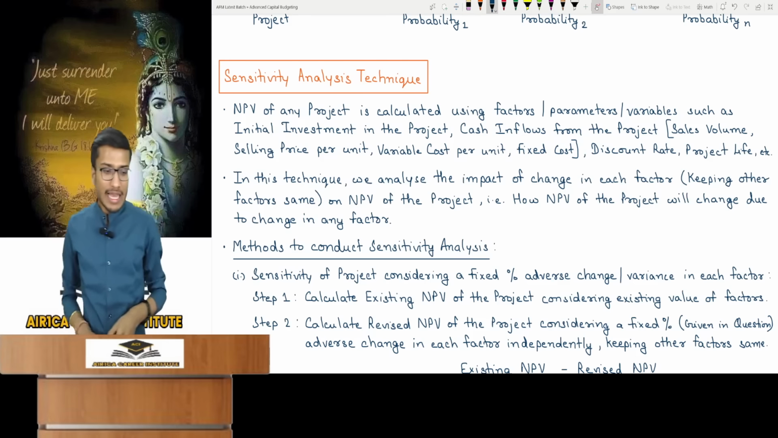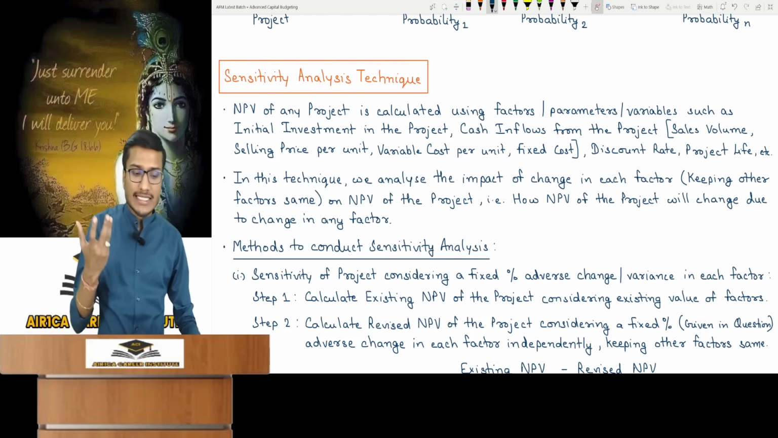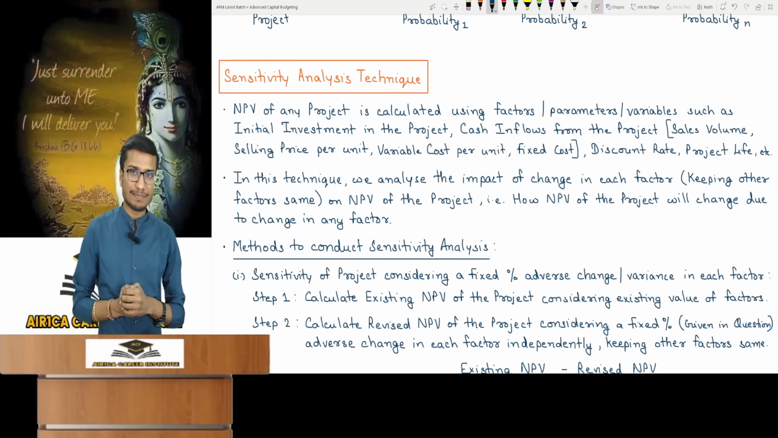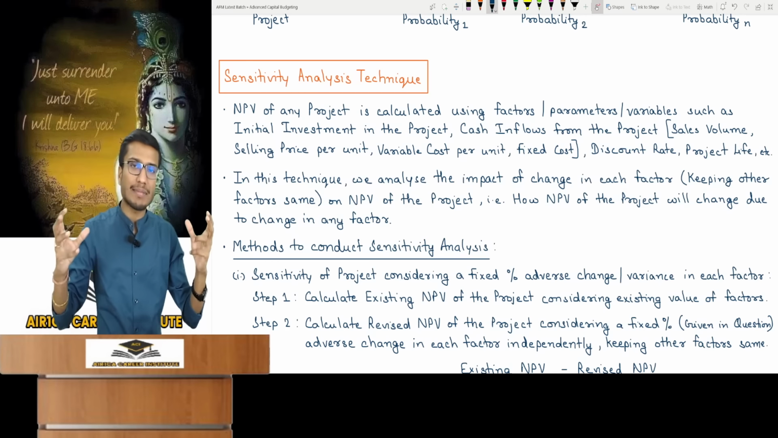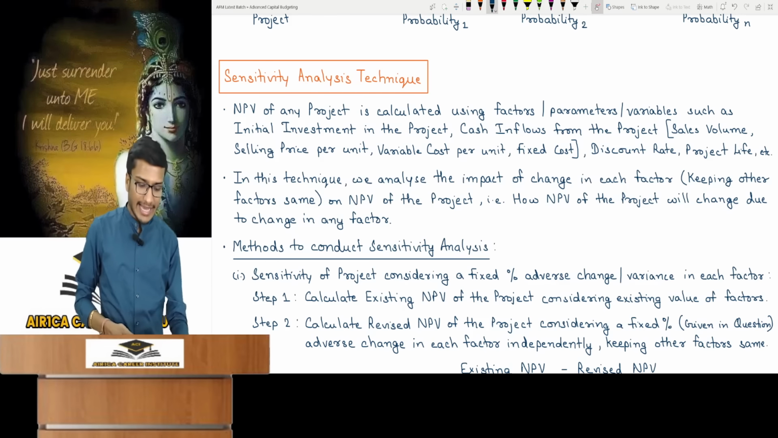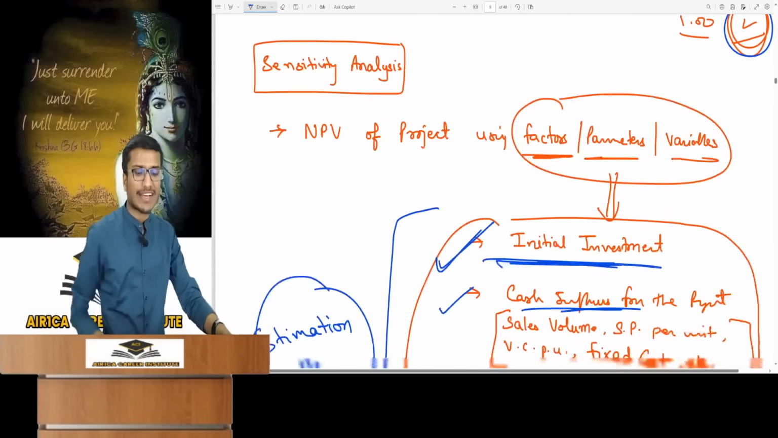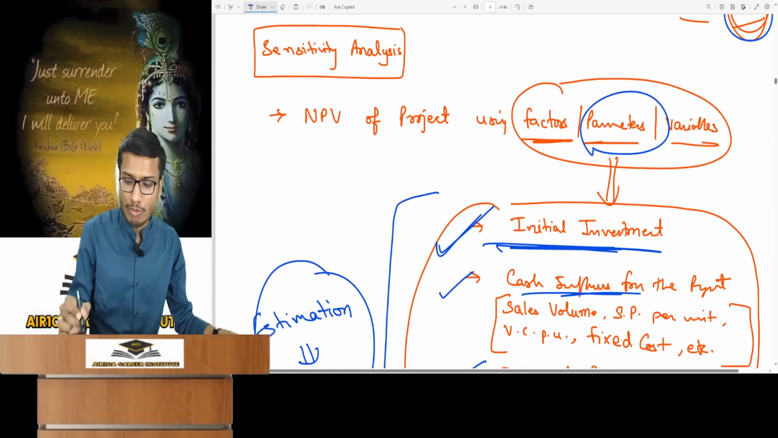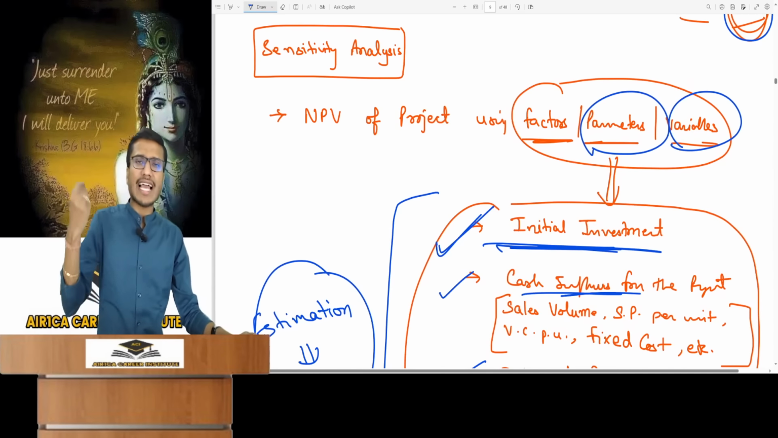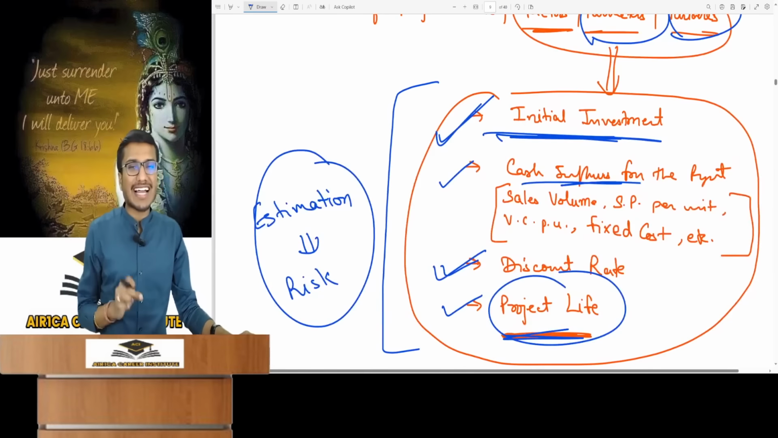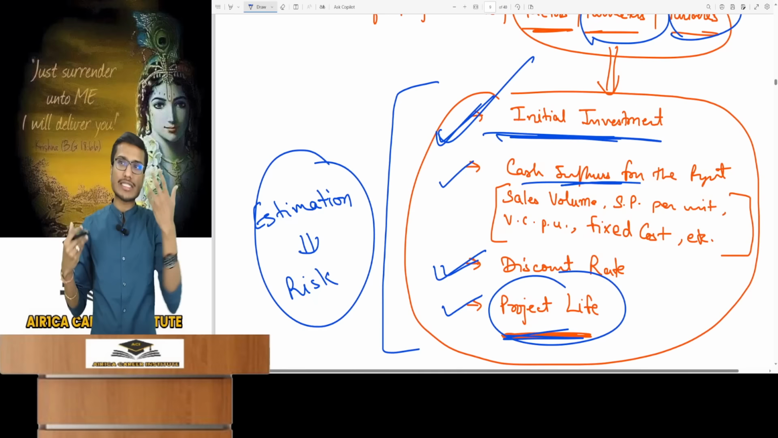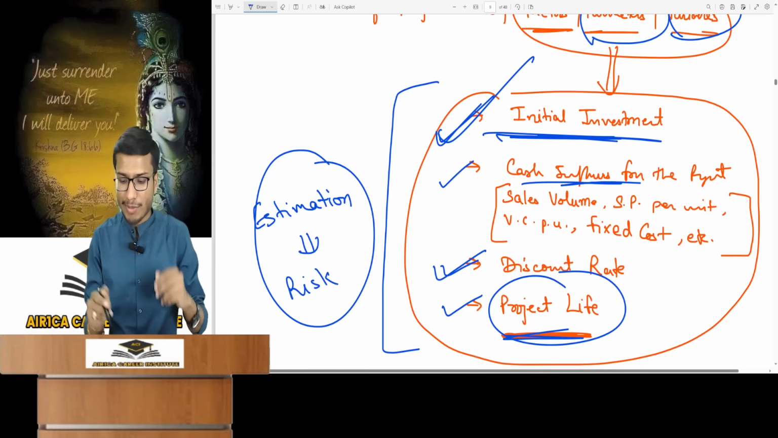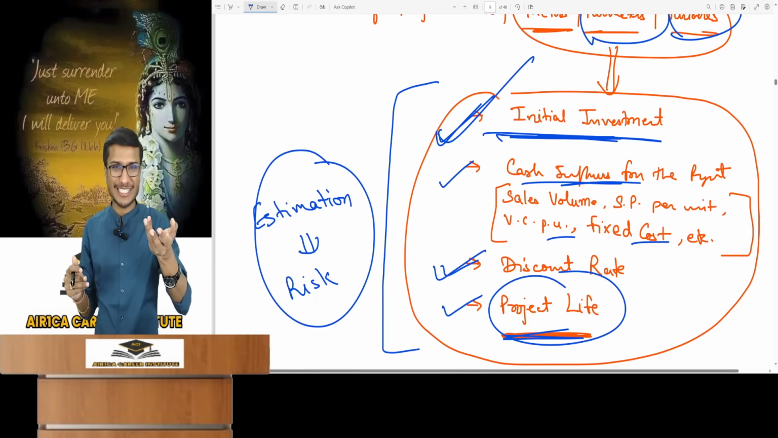Look here. Before this topic, understand the NPV we calculate for a project. The NPV we calculate for a project uses many factors, variables or parameters, whatever you want to call them. What do you need to calculate NPV? Initial investment. Also, project cash inflows are required. To calculate cash inflows, sales volume, unit selling price, unit variable cost, and fixed costs are needed.